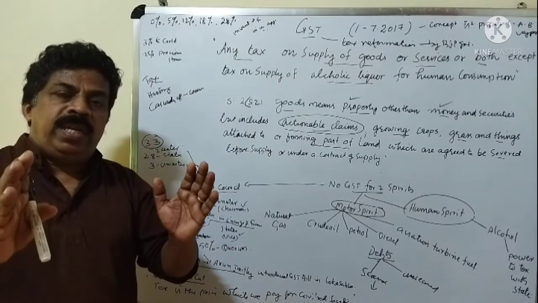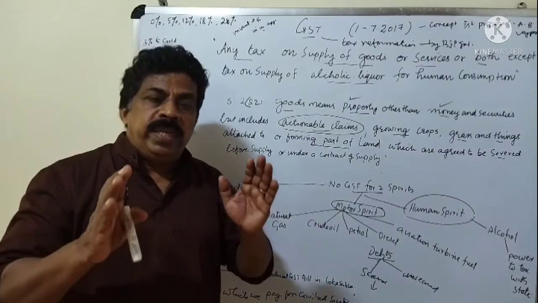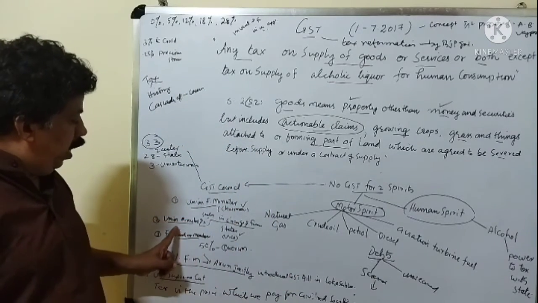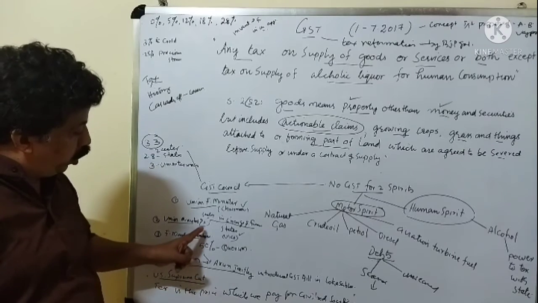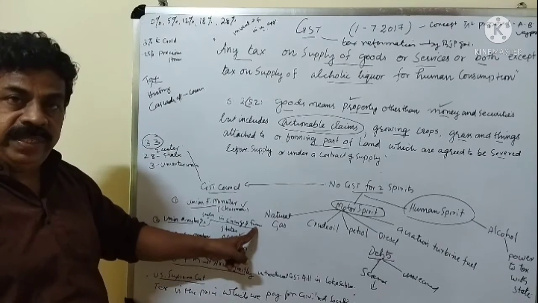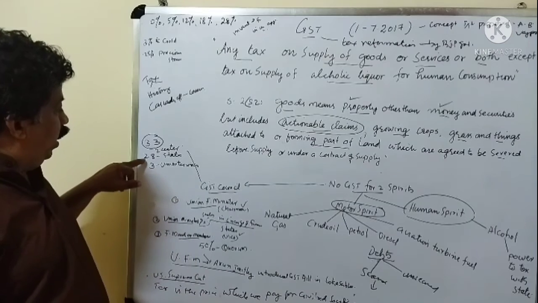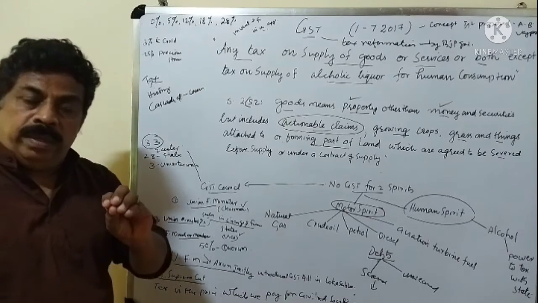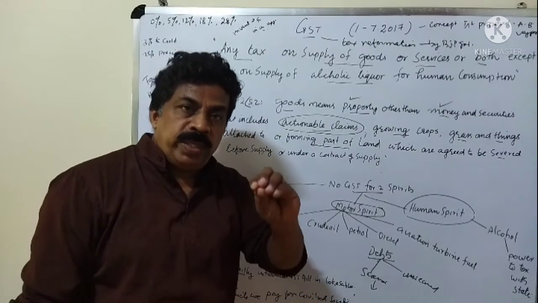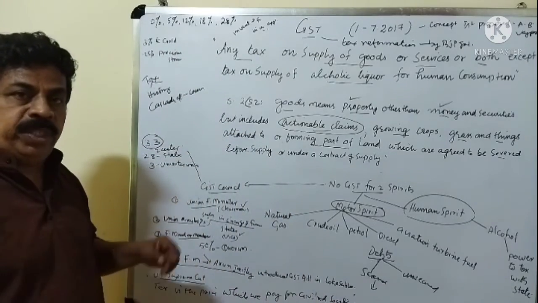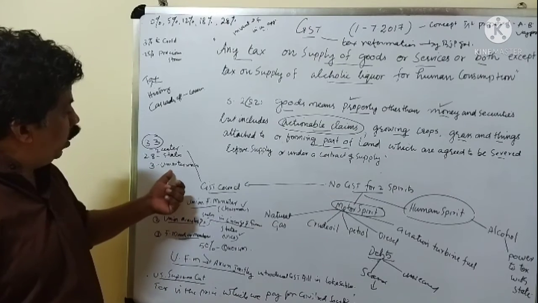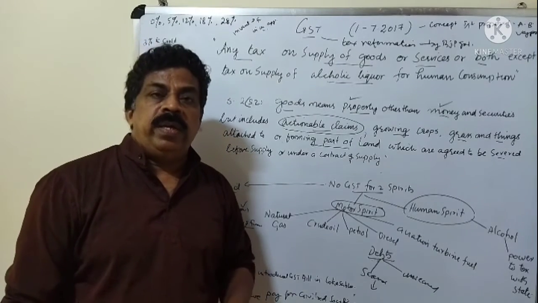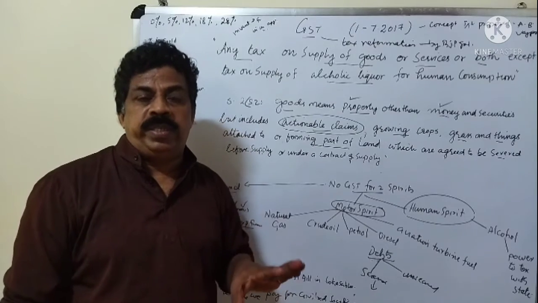So the GST Council includes 33 members: the Chairman, the Union Finance Minister, the Union Minister of State in charge of Finance as Vice Chairman, then the 28 states, represented by their finance ministers or members nominated by the states, and also 3 union territories whose representatives are included.